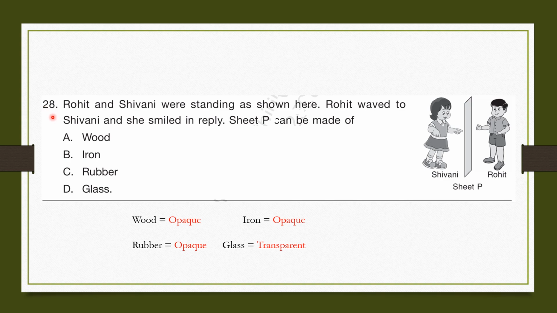Question number 28. Rohit and Shivani were standing as shown here. Rohit waved to Shivani and she smiled in reply. Sheet P can be made of A. Wood, B. Iron, C. Rubber, D. Glass. So the only way that Shivani can smile in reply is if sheet P is transparent. So all of these objects are opaque except for one, glass, transparent. So the correct answer will be D, glass.